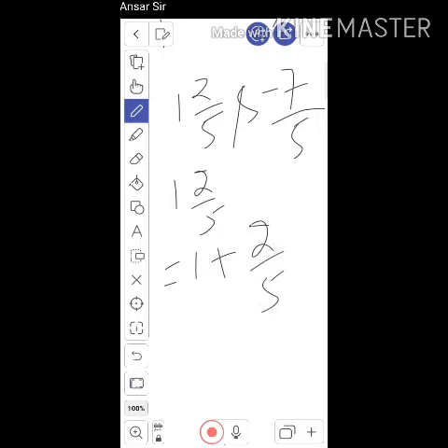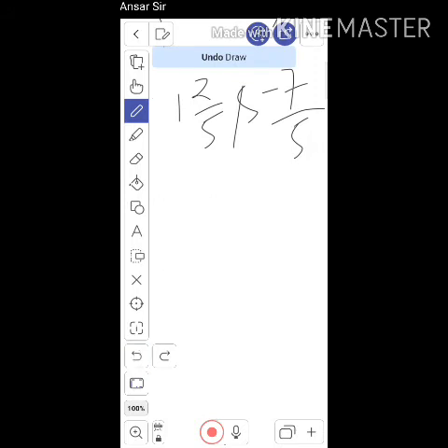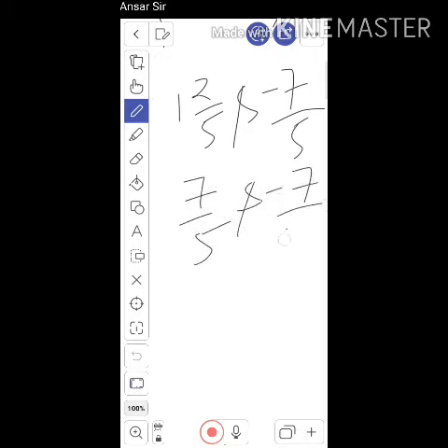Yes, so let me first convert this into a fraction, so it becomes 7 by 5 and this becomes minus 7 by 5.